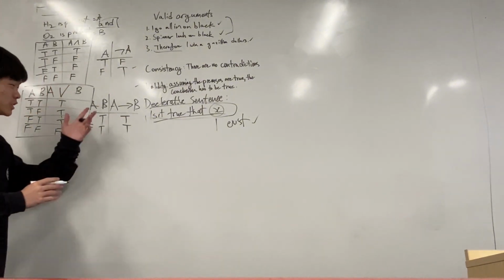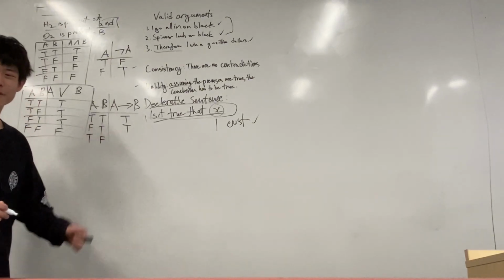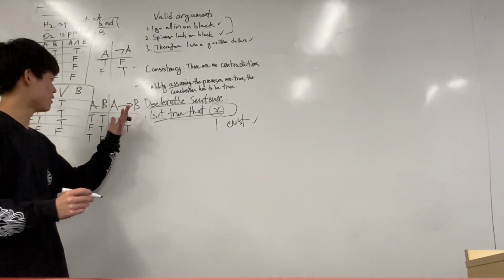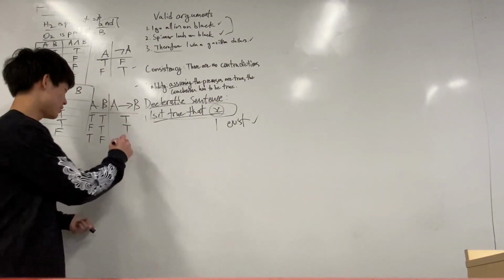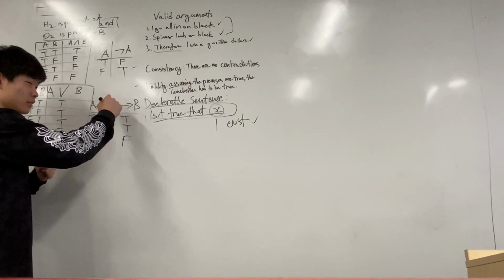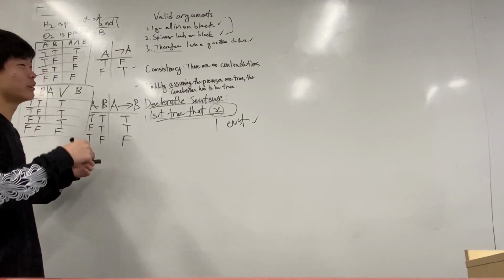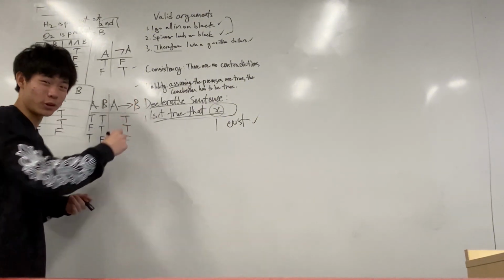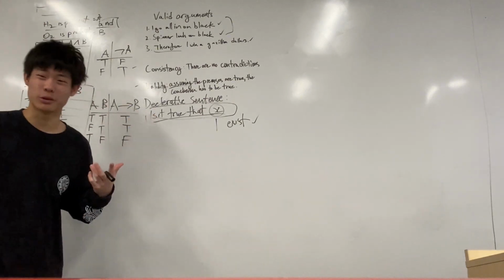Now the only case in which A, therefore B is false is if A is true and B is false. Because if your gas tank broke down and you don't have to repair your car, then the sentence, if my gas tank breaks down, then I have to repair my car, doesn't make sense, right? And therefore, it's only if the cause is true and the outcome is false that this therefore relationship wouldn't make sense, right?